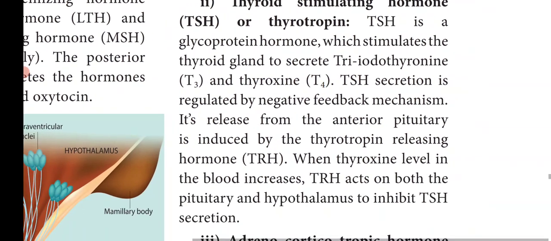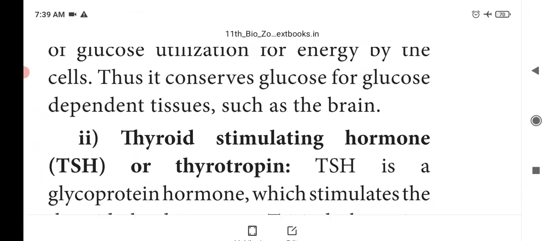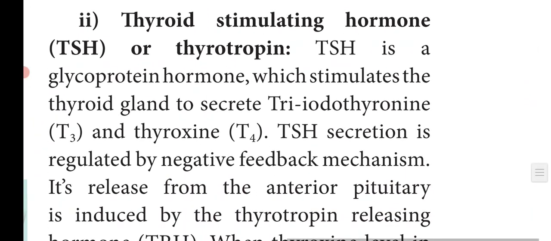Next, we will see about the thyroid stimulating hormone. Stimulate means to induce. Thyroid stimulating hormone TSH or thyrotrophin is a glycoprotein hormone which stimulates the thyroid gland to secrete triiodothyronine, that is T3, and thyroxine, that is T4.